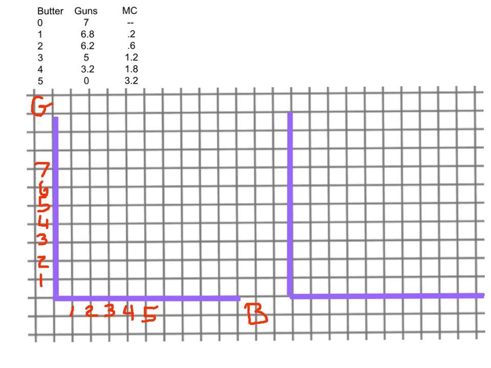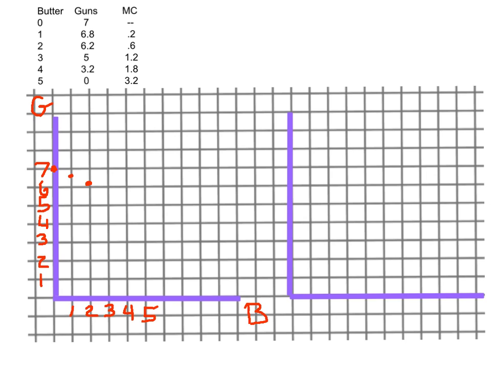Then I want to go ahead and graph it. The first production possibility is 0 butter and 7 guns, which would be right there. Or Crusoe could produce 1 butter and 6.8 guns, maybe right there. Or he could produce 2 butter and 6.2 guns, and that might be right there.